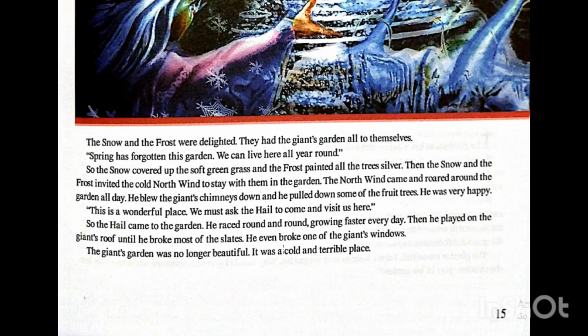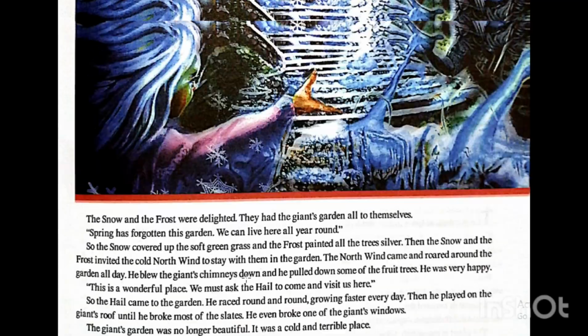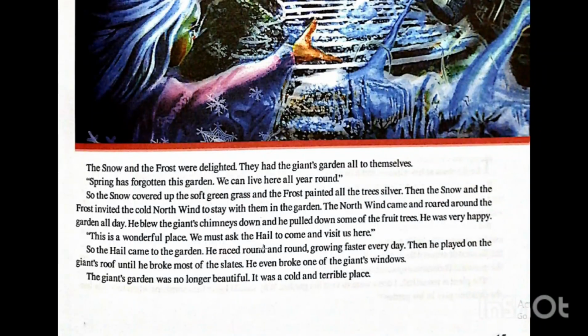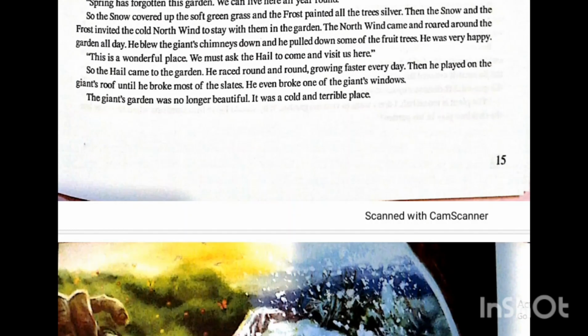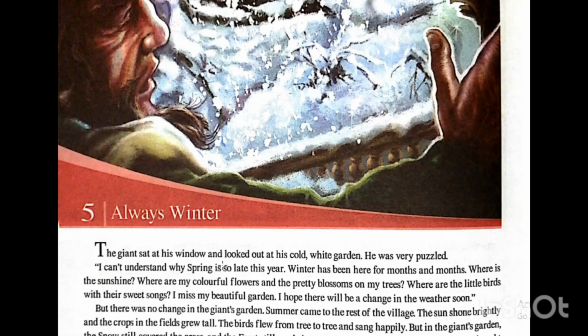He even broke one of the giant's windows, and the giant's garden was no longer beautiful because there are many balls of stones. There is hail, there is north wind, so the garden now is so bad, and the weather was very cold and a terrible place. Look here, all the garden is full of snow.